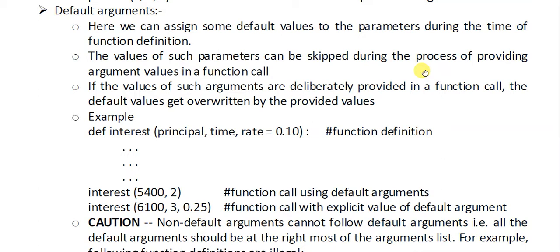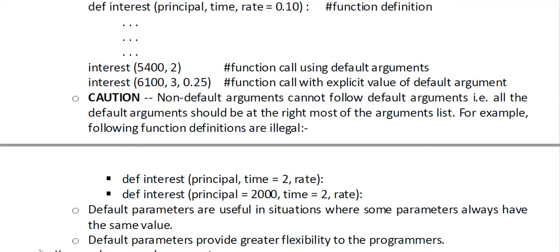What will be the logic? The logic is if you provide 4 values, then the values of b, c and d will be replaced. If you provide 3 values, b and c will be replaced, d will be taken as 0. So anything added to 0 is the same number. And if you provide only one value, b, c, d will be taken as 0 and you will get the same number. So this is the use of default arguments. Okay, I think you are clear with this. The concept of default argument you must be clear about because you have to use it in your practical programs.